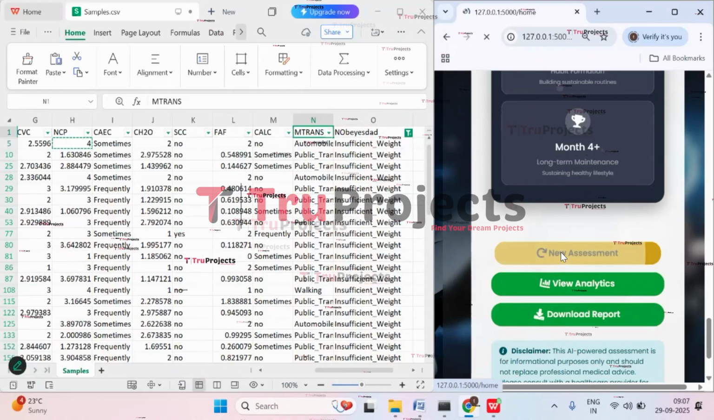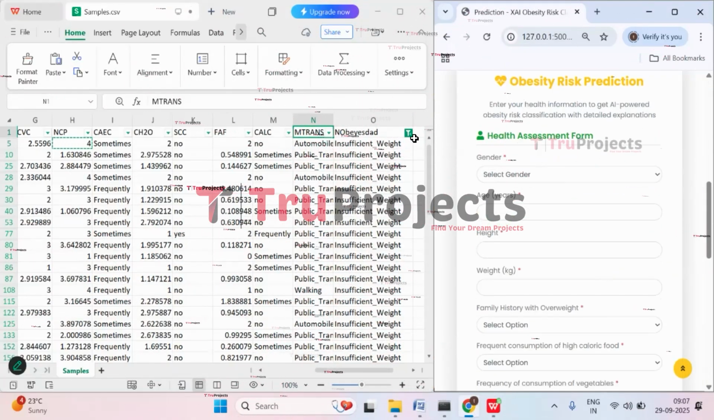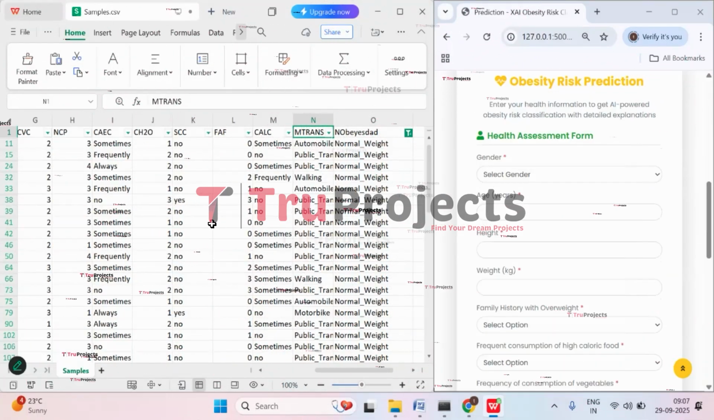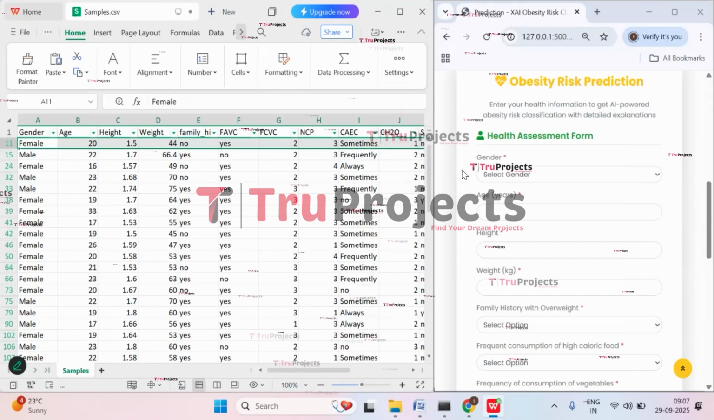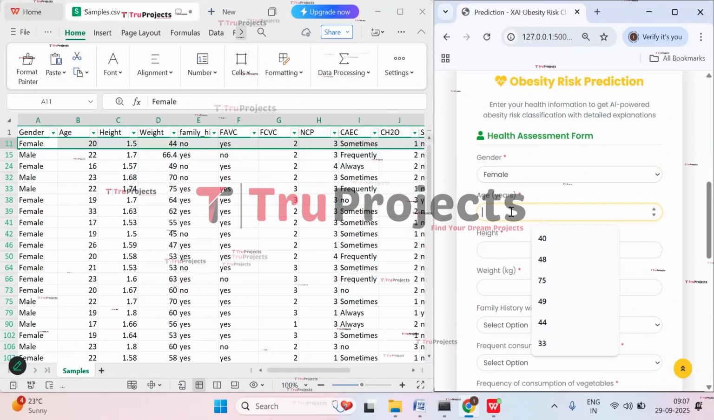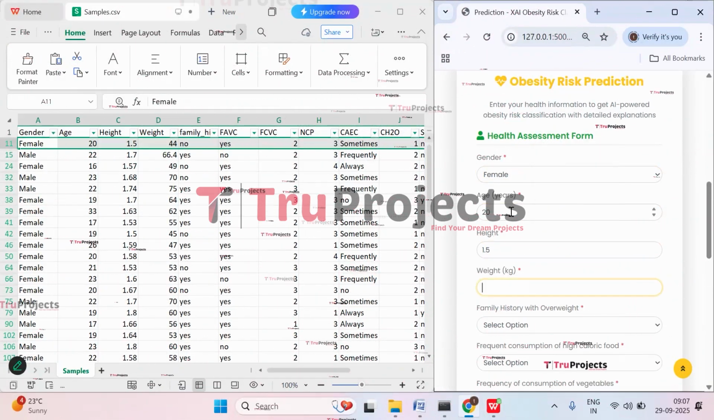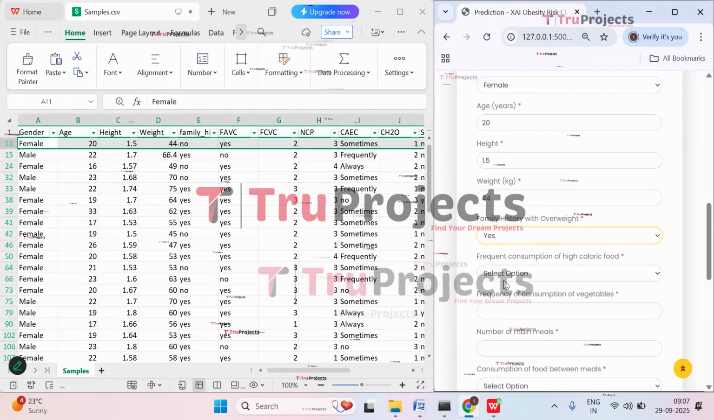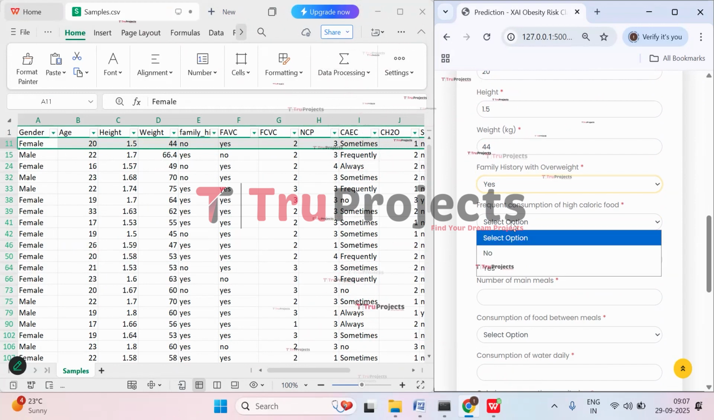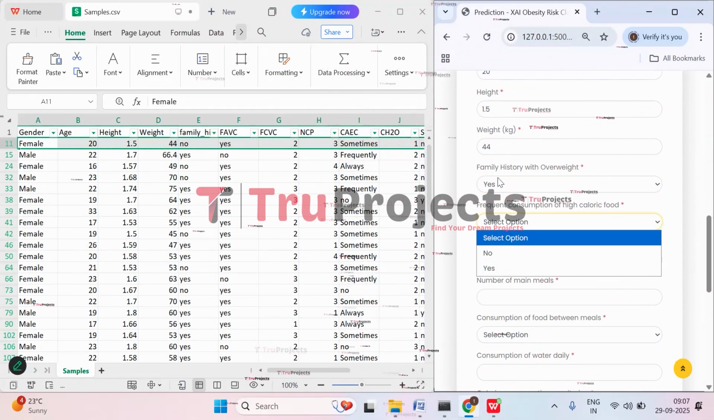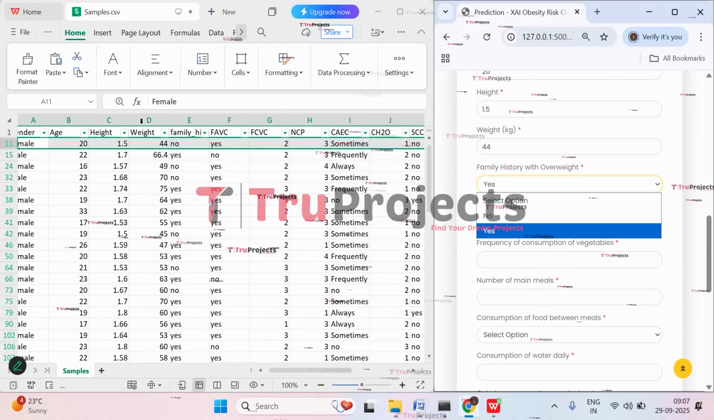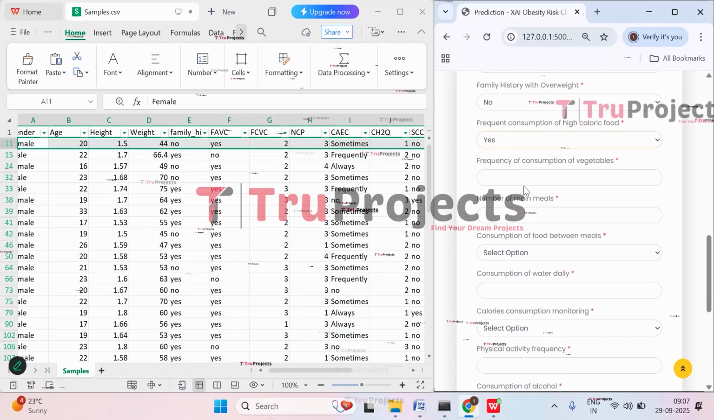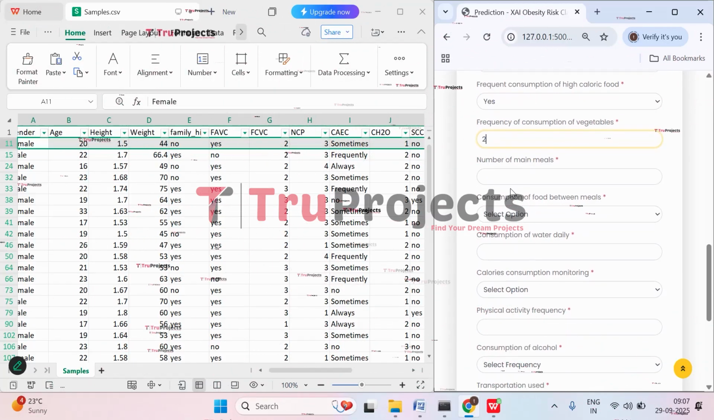Now let's do a new assessment. So let's apply filter to normal weight. Click on OK. And let's fill in these details where gender is female, age is 20, height is 1.5, weight is 44. Family history is yes. And then FCVC is, so family history is no actually. Family history with obesity is no. And this one is yes. And FCVC is 2. And number of main meals is 3.